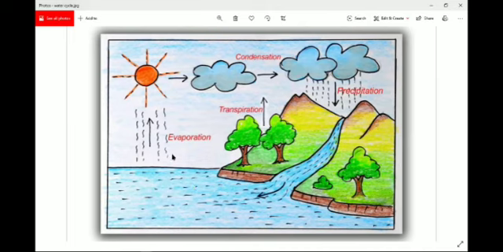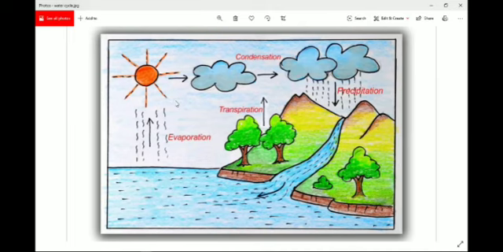This process is known as evaporation, where water converts into water vapor, which is lighter, and hence it starts rising up. As we all know, the air above this water body is also heated up due to the heat of the sun. So along with the air, the water vapor that gets added in the air also rises up by the process of evaporation.